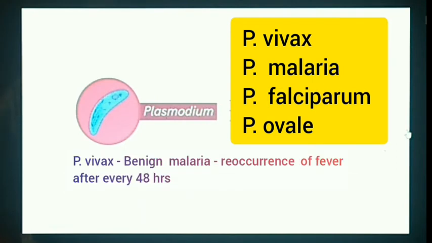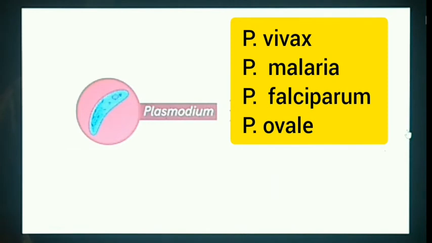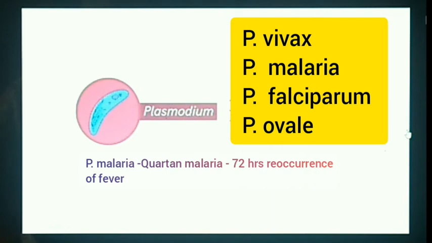Plasmodium vivax causes benign malaria, where reoccurrence of fever is after every 48 hours, that is every 3rd day, while Plasmodium malariae causes quartan malaria, that is the reoccurrence of fever is after 72 hours, that is every 4th day.